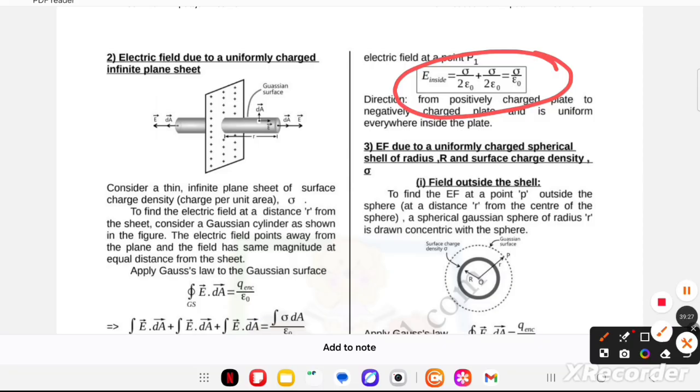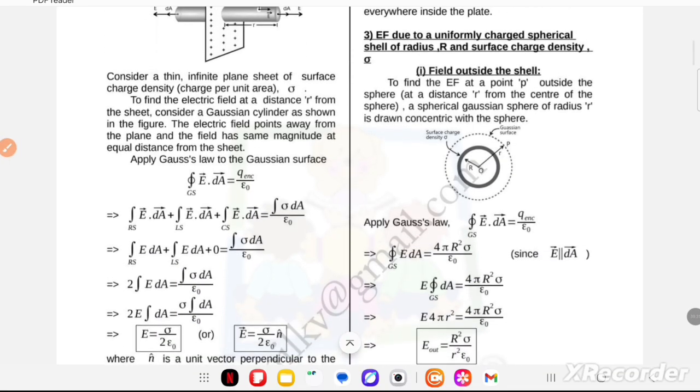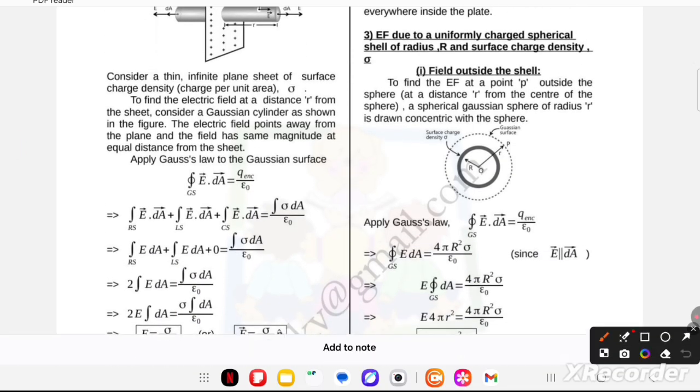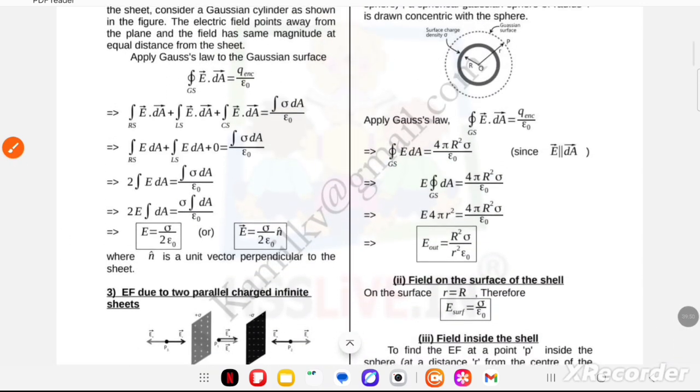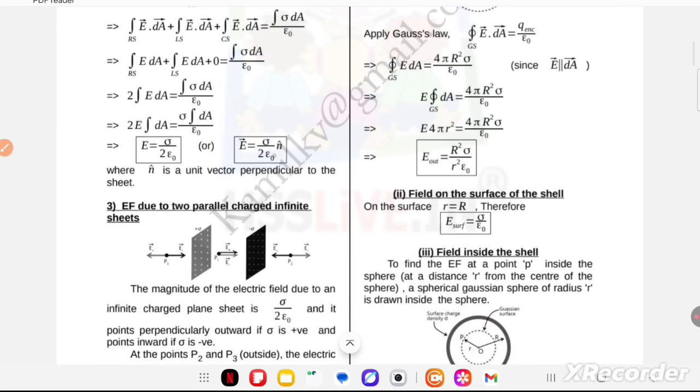Now, third application: electric field due to a uniformly charged spherical shell of radius R and surface charge density sigma. First point, field outside the shell. You can learn the direct result for numericals. After solving this, you get E outside is equal to R square sigma upon r square epsilon naught. Now field on the surface of the shell, E surface is equal to sigma upon epsilon naught.